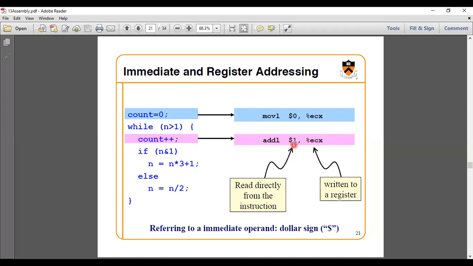So $1 has to be added to the value that is already there in this count. That's why ECX has been specified. Where did it come from? It has been read directly, because count is equals to count plus 1, so there you have read this one.